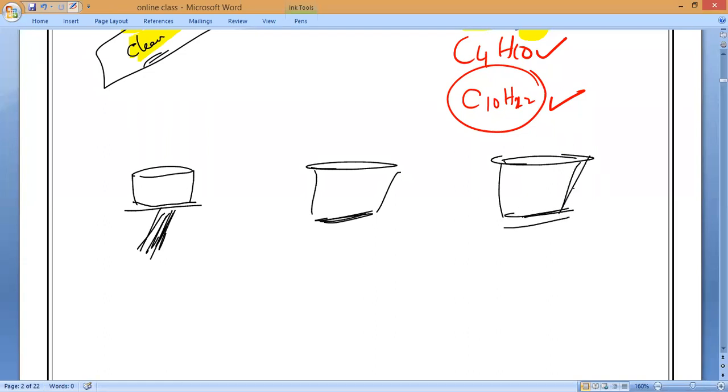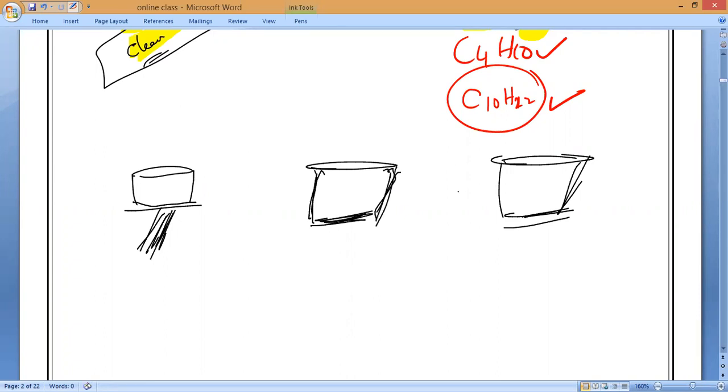What is the difference you can find, guys? Same bowl I am giving you. Sir, with firewood and kerosene, black will deposit, sir. That is the main thing I want as an answer from everybody.